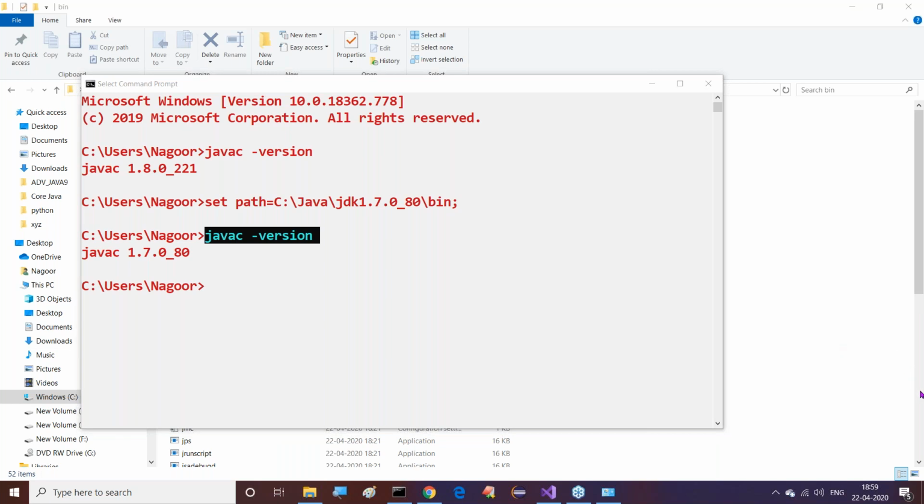Hemalata ma'am. Is it not possible to install more than one Java software in our system? Hemalata ma'am, I'm asking you only. Anyway, now answer it. In my present computer, how many versions are installed now? Already we have seen that. Right, sir. Right. Now, 3 versions here.